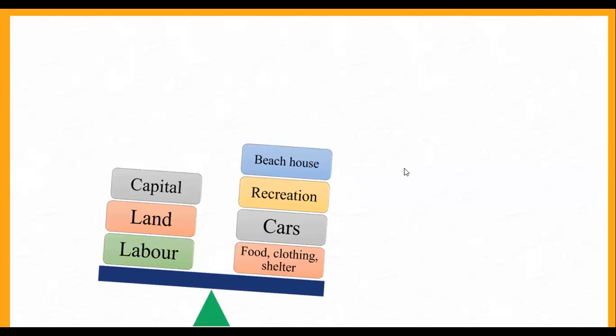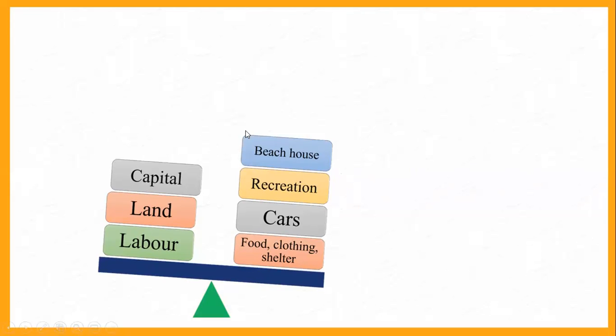I hope that I had shown you this in the last class. Do you remember? So what is it basically? See, there are basically these many wants that you have: food, clothing, shelter, cars, recreation, beach house. You go on and on. You keep adding. Within car also, you want some Audi. You want to buy some luxury car, Mercedes Benz. Many choices are there, but you have very limited resources.